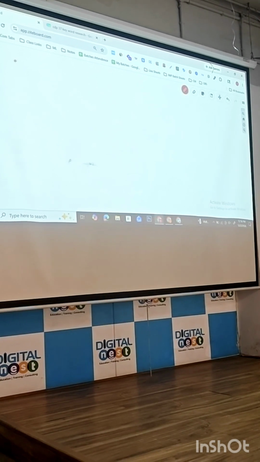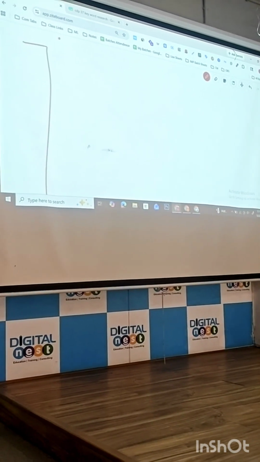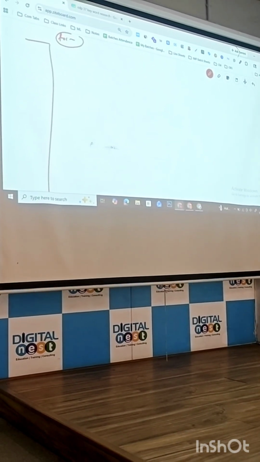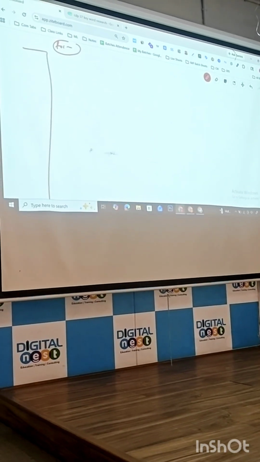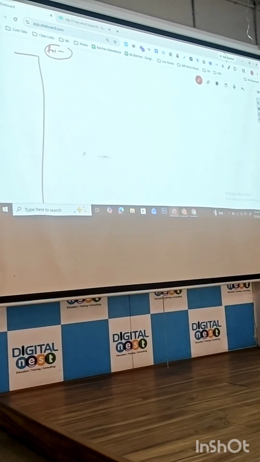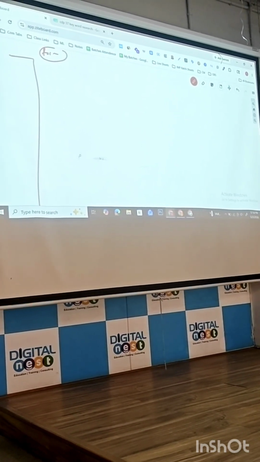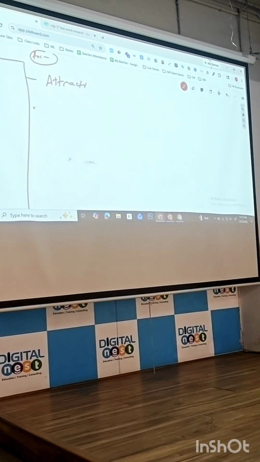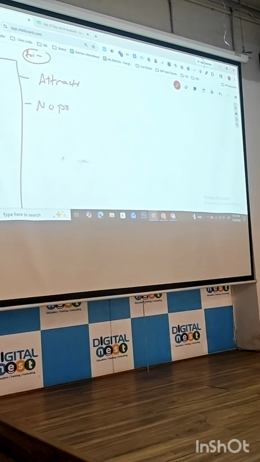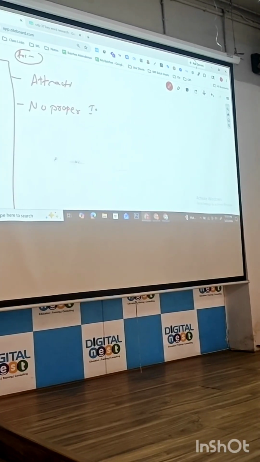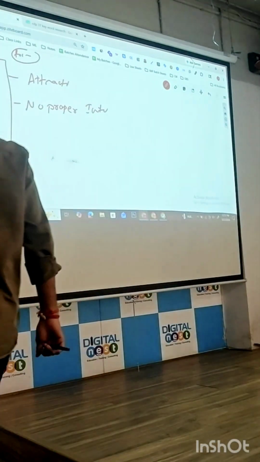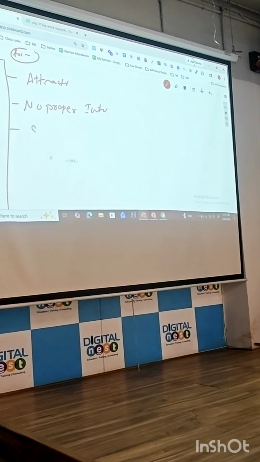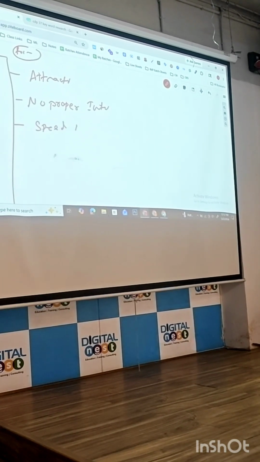So tell me, why do you think a user will not fill the form on a landing page? What may be the reasons? The landing page is not attractive. There is no proper information on the landing page. Speed issue, lagging issue.